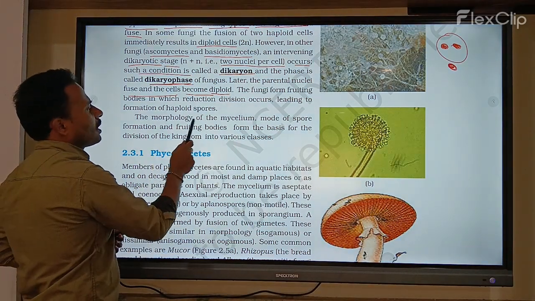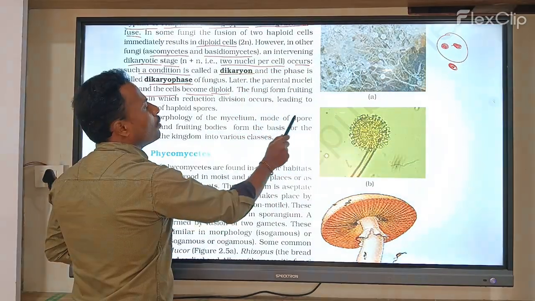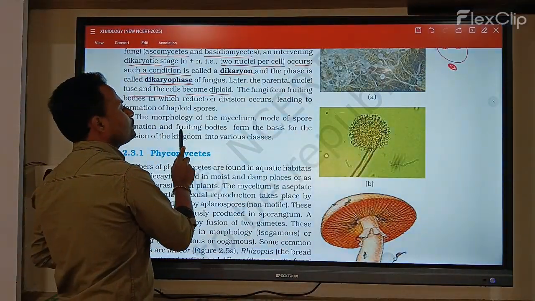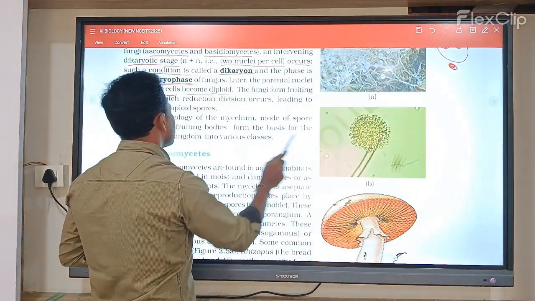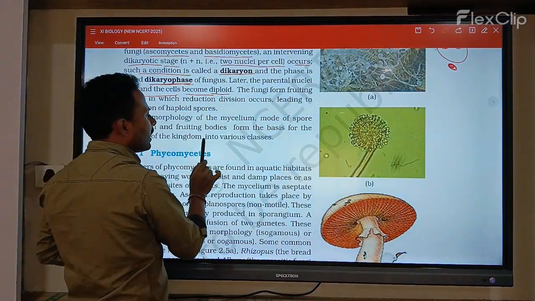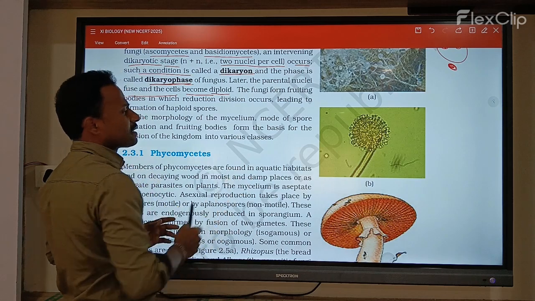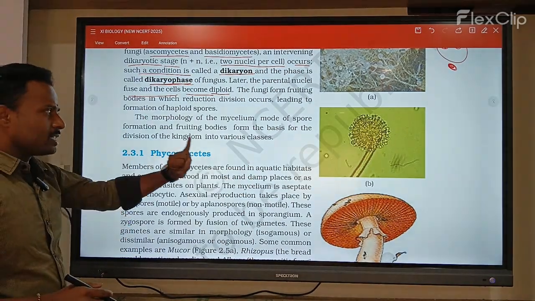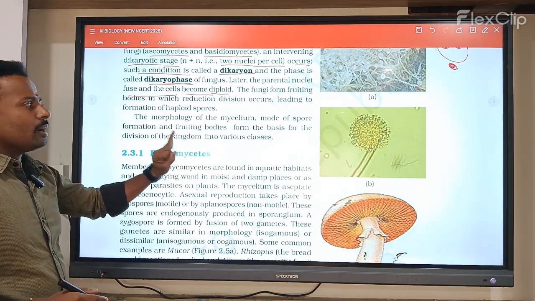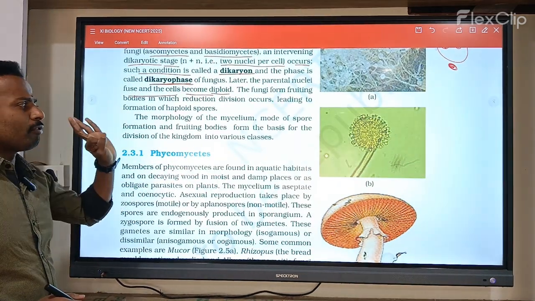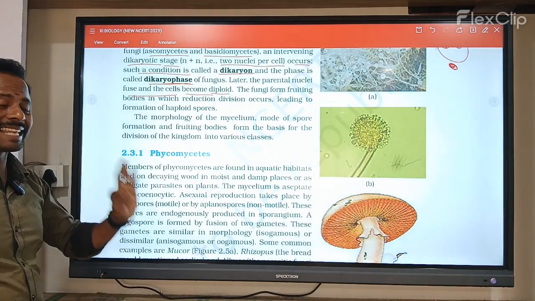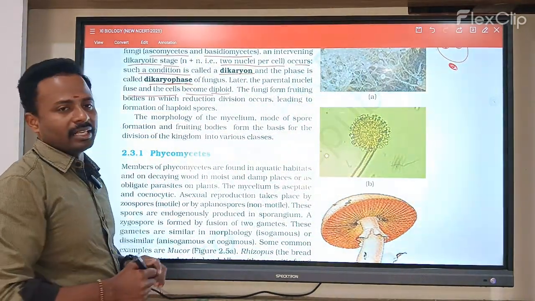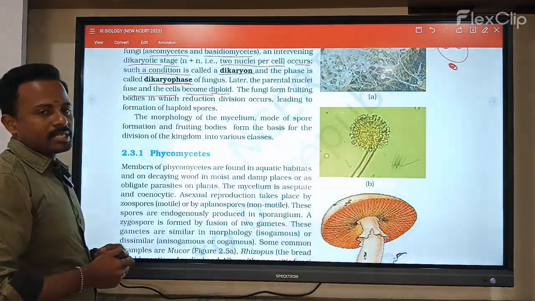Next, the morphology of the mycelium, mode of spore formation and fruiting bodies are the basis of the division of the fungi kingdom into various classes. Based on these characters, the fungi are classified into different classes. Now let's see what these classes are.